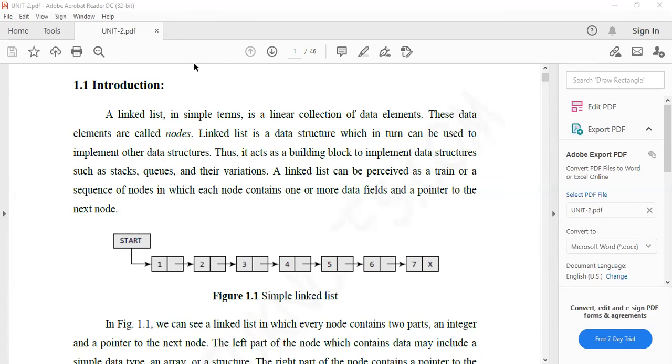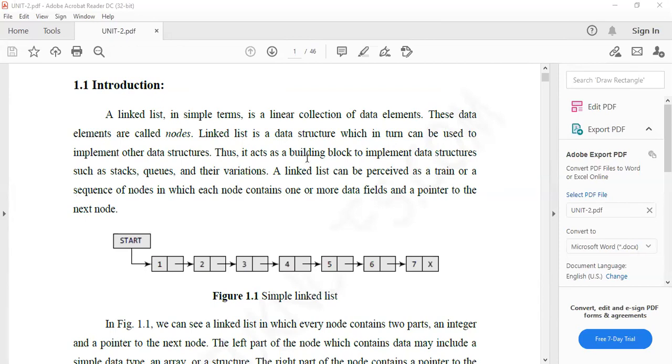Its own data, right? And the second part consists of the address of the next. Yes. Good. Okay, a linked list is a data structure which in turn can be used to implement other data structures. Here, a linked list is used to implement stacks and queues, trees and graphs. So it acts as a building block to implement data structures such as queues and stacks.